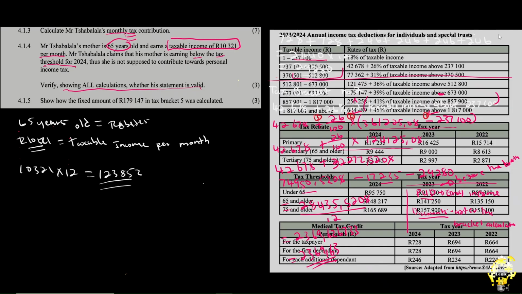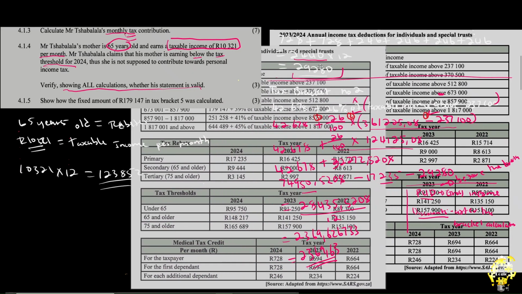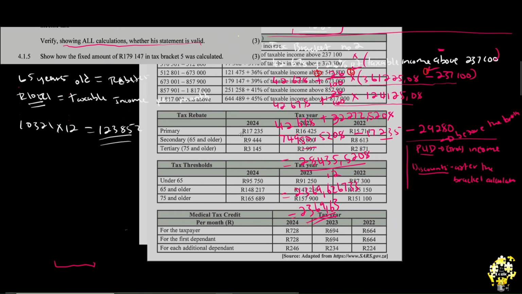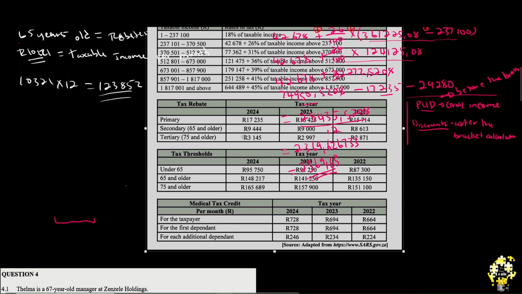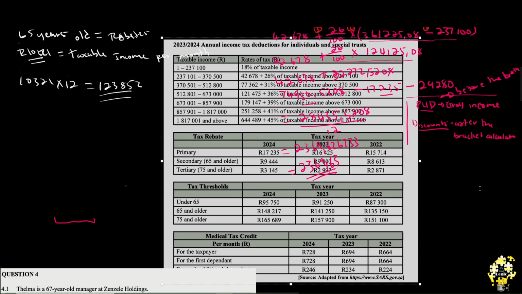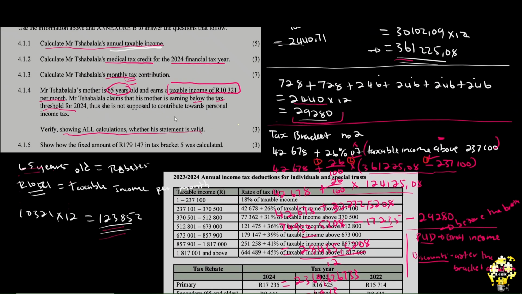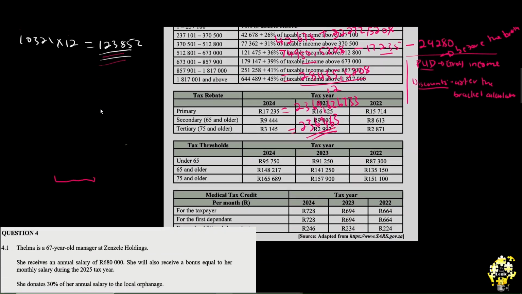Let's just go and look at the table. By now you understand, I told you what the definition is. So let's bring the table this side. I hope you will see. I know the screen is filled with a lot of things. I'm trying to get some real estate. It looks impossible, but here, finally. So now we have this amount, which is 123,852 for a 65-year-old. The question is, should they be paying tax in 2024? Remember, it was 2024. Yes, threshold for 2024.